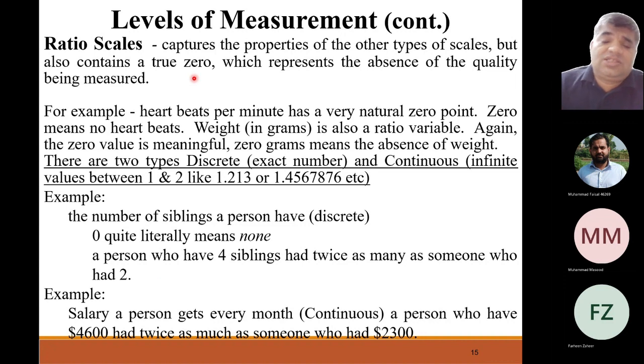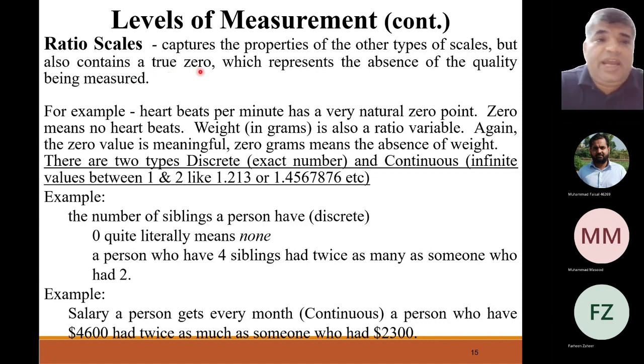And these ratio scales are considered as the most refined and most precise scale of measurement. Ratio scale captures the properties of the other types of scales, which means it has the properties of nominal and ordinal and interval scales as well, but also contains the true zero.